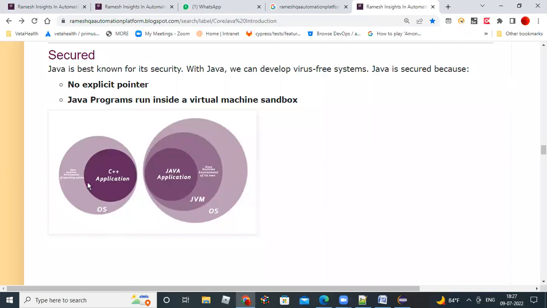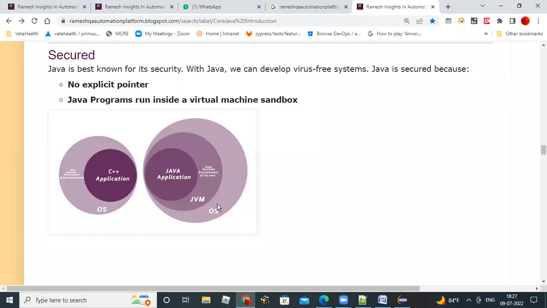When you see a C++ application, it runs directly on the operating system level. But here, inside the operating system level there is one more layer, the JVM layer, and inside the JVM layer your Java code executes. That's the difference between a C++ application and a Java application.